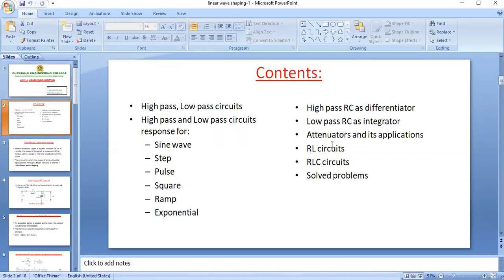In a similar way, we are going to discuss RL circuits also, made with resistor and inductor. But in these cases, we observe the output response for step input only, for RL circuit and RLC circuit. In RLC circuit, we have two types: series RLC and parallel RLC. And some problems we are going to discuss in this first unit. These are the contents in the first unit.